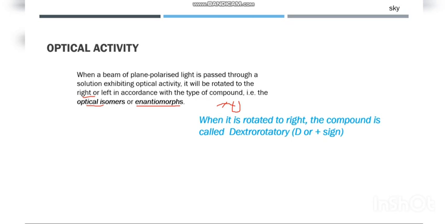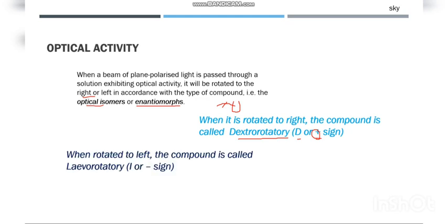When the light is rotated towards the right, the compound is called dextrorotatory, denoted by D or a positive sign. And if it is rotated towards the left, the compound is called levorotatory, and it is denoted by L or a negative sign.